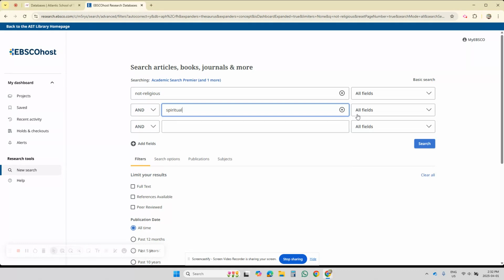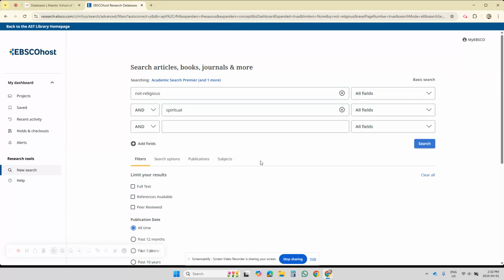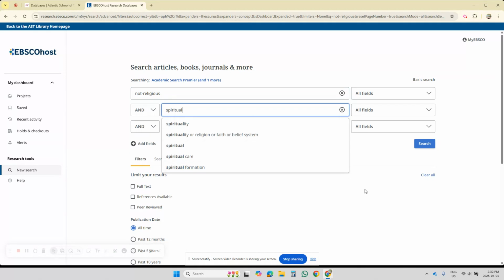So we're doing an advanced search. We have not religious hyphenated in one search box, and we have spiritual in another search box. So I cut out spiritual, and I should have known that would just give me 500,000 results. We need the two of them to be in conflict, the not religious search term and the spiritual.